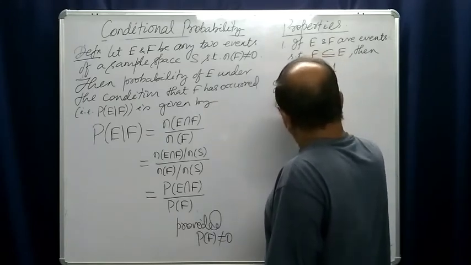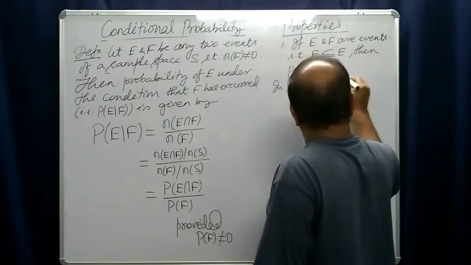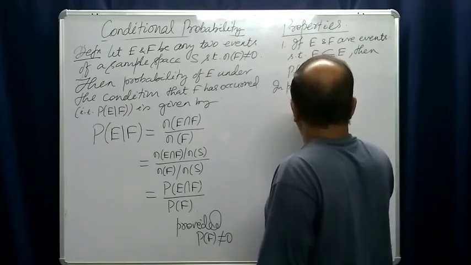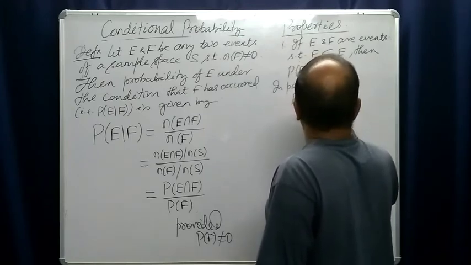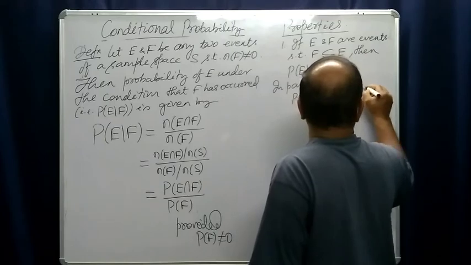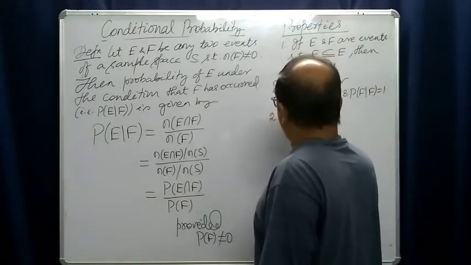In particular, probability of S, the sample space, condition F is 1, and probability of F condition F is also 1. This is the first property.